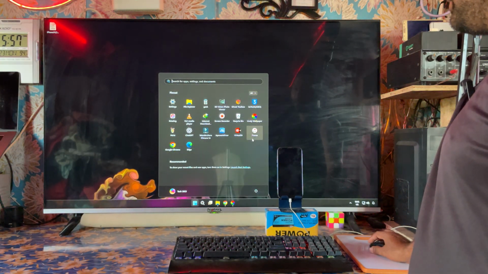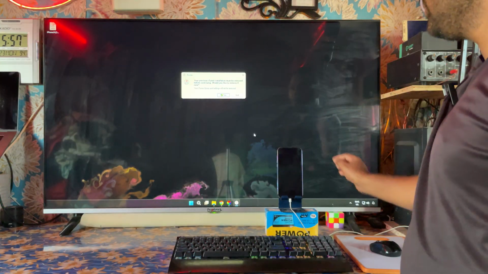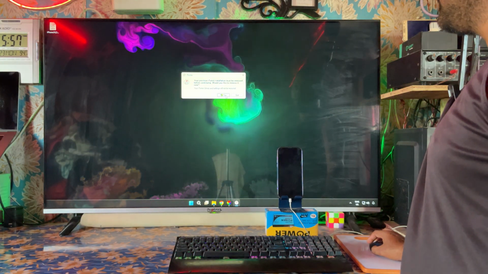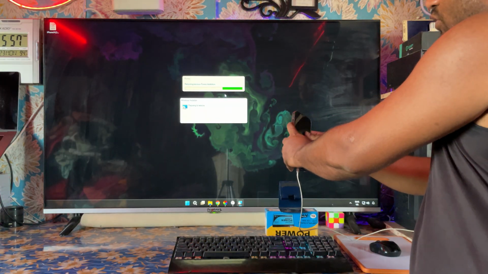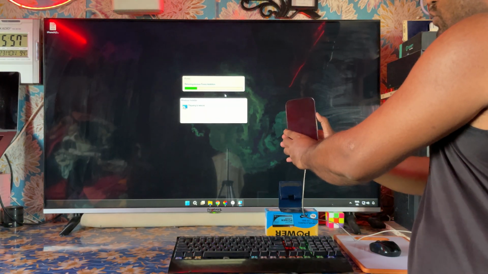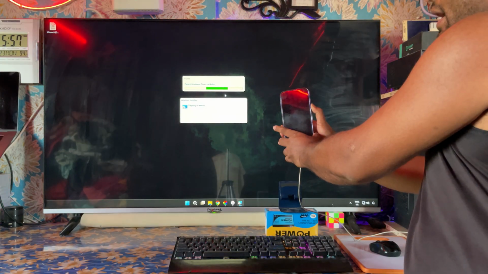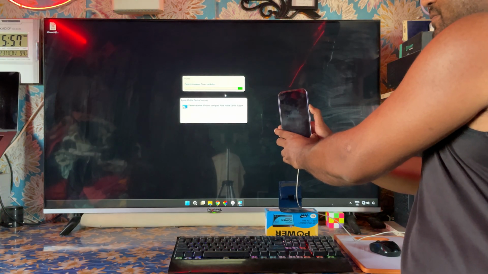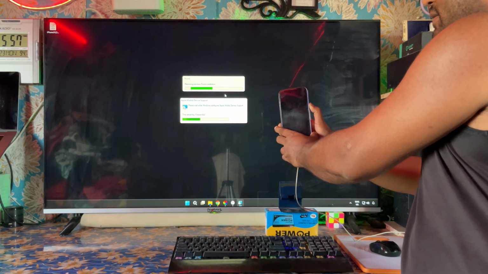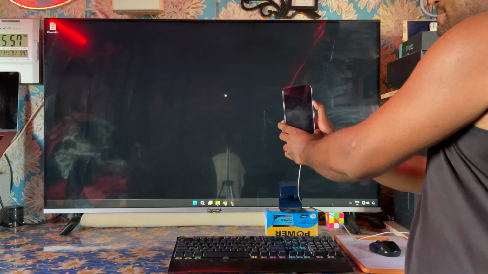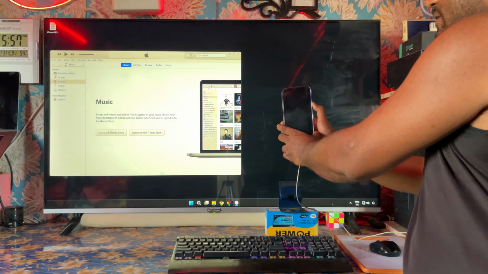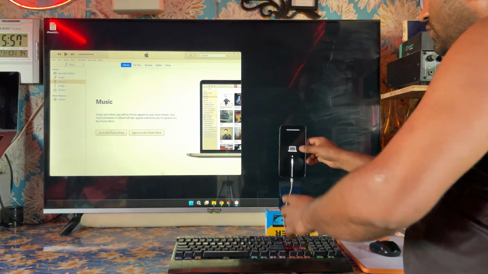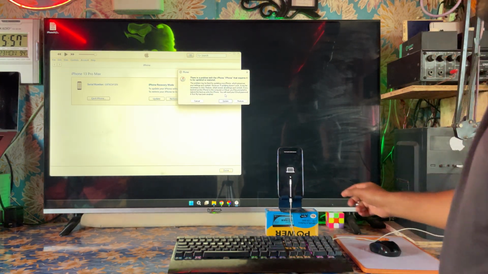So we will address it by virtue of iTunes. Just we will open iTunes and let's check it out. Yes, we will go for it. Now what we will do here: volume up, volume down, keep holding quickly until it goes, or exit from DFU mode, guys. Keep holding, keep holding. Now it's on. Now it's in DFU.